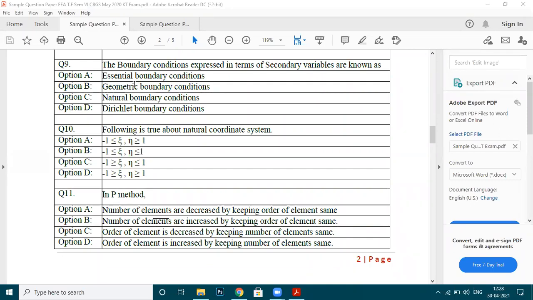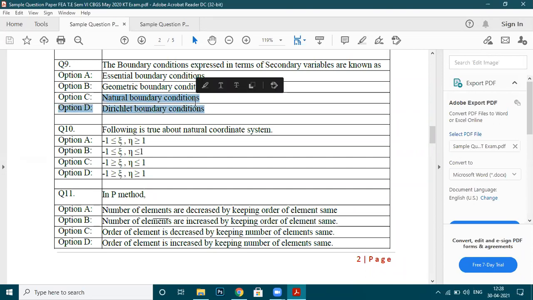Instead of searching for the answer without looking at the options, you should know what the answer is. You should prepare naturally. It is a natural boundary condition. The boundary conditions defined in terms of primary variables are essential, and the boundary conditions defined in terms of secondary variables are natural. What about geometric? Geometric is the same as essential.